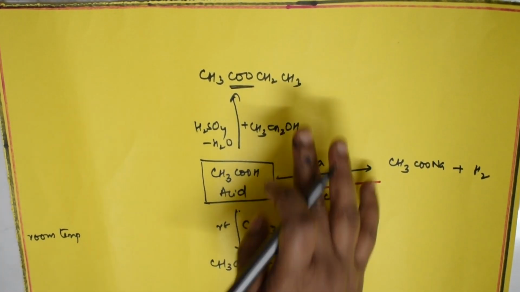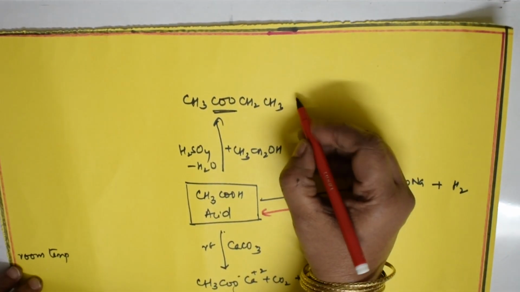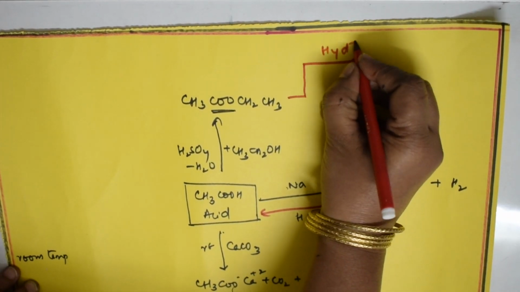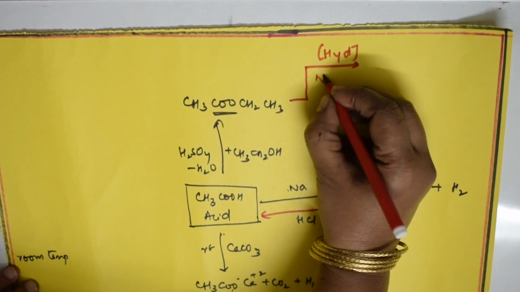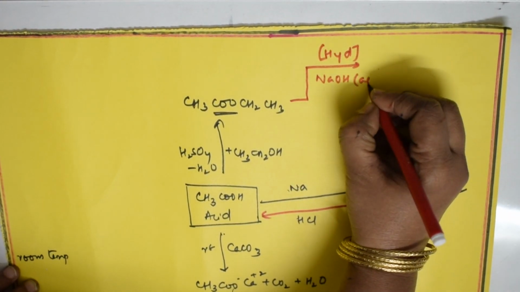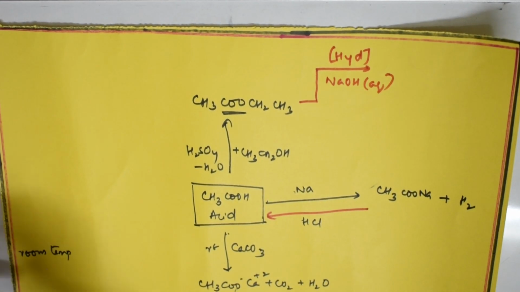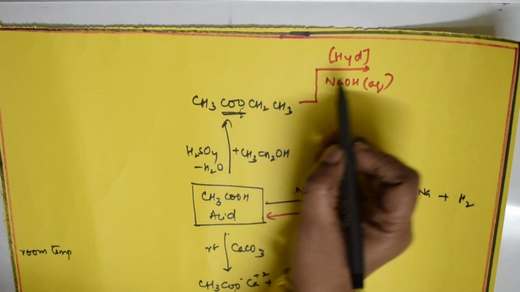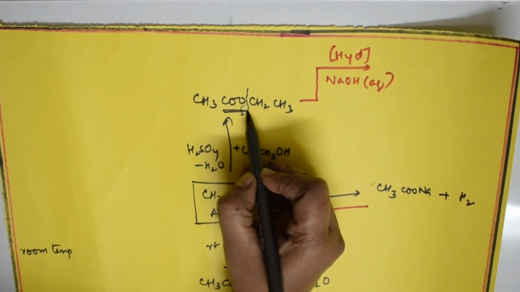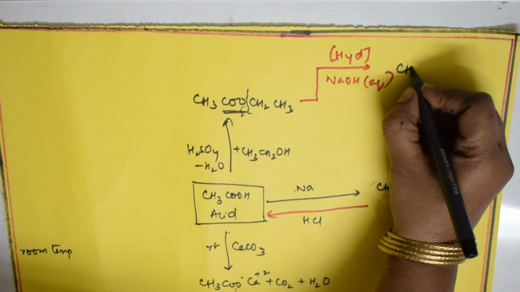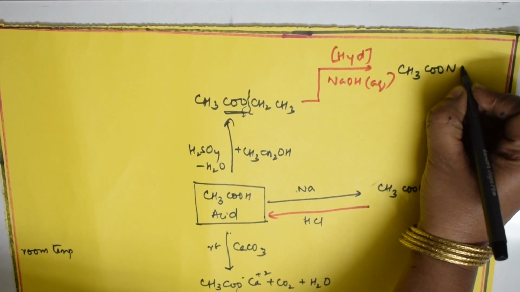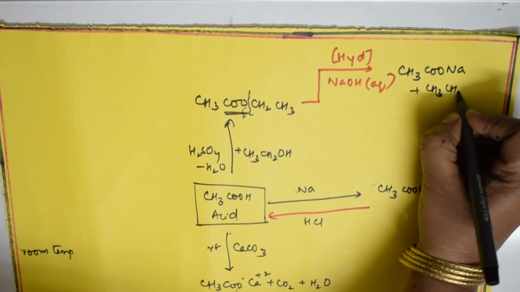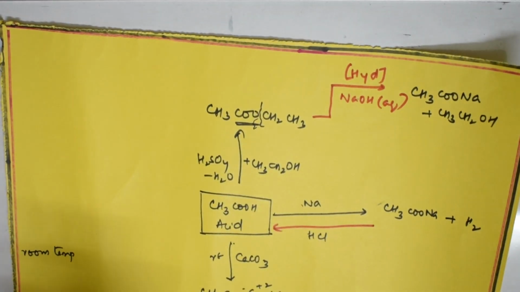Now further, if I take this ester, just see here, if you are doing hydrolysis and introducing aqueous sodium hydroxide, the same thing, there is a cleavage of the bond here. Na adds here and OH adds here. What do I get? I get CH3COONa aqueous and CH3CH2OH, that is your ethanol.